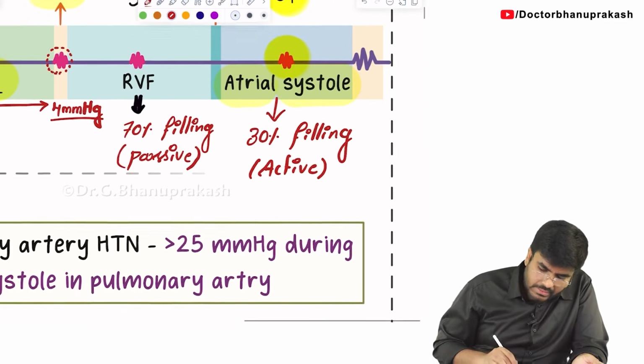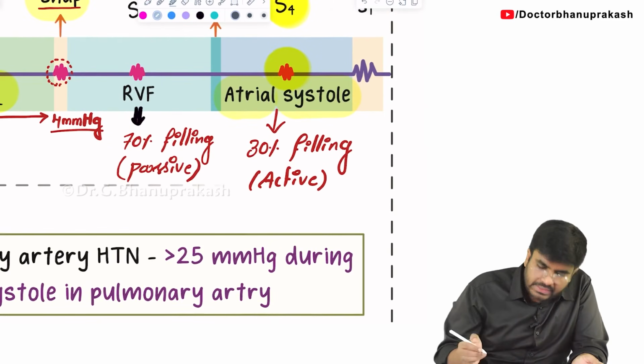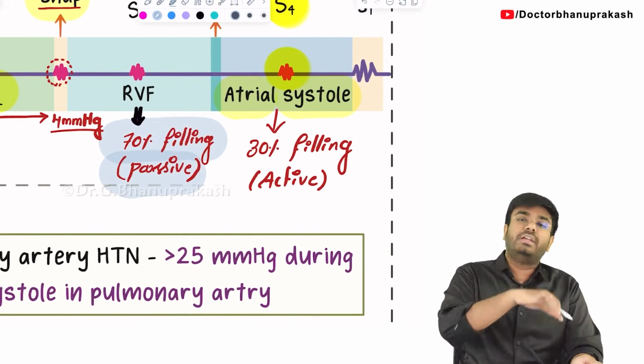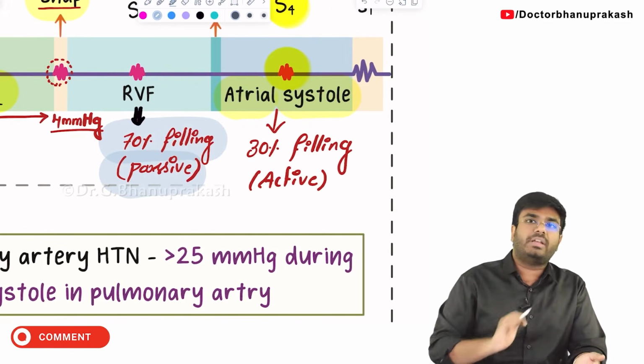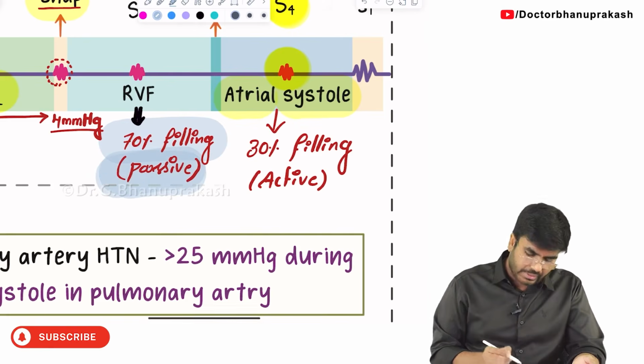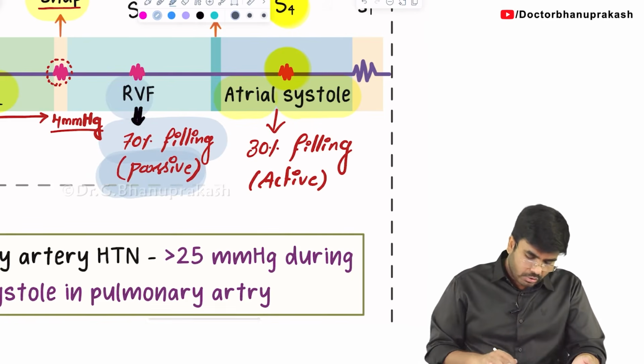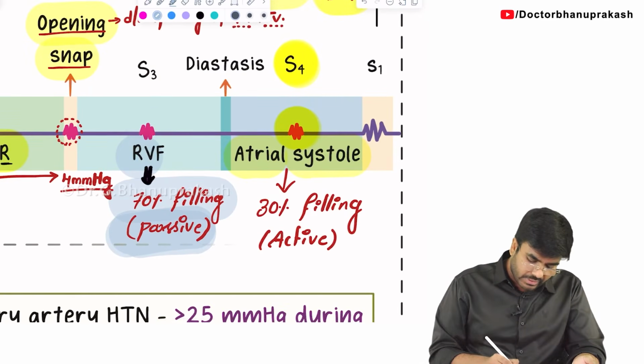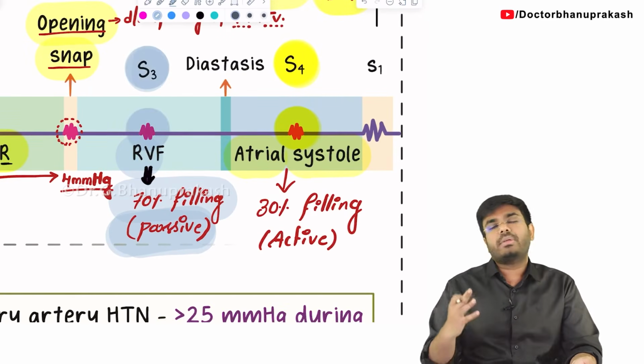So now you understand. When I started with atrial contraction, I told you 70% of the ventricles were already filled. There is 70% of the blood already there in the ventricles. From where is that 70% coming? During rapid ventricular filling. So due to this rapid ventricular filling, 70% blood filling into the ventricles, which heart sound can you hear? S3 heart sound.